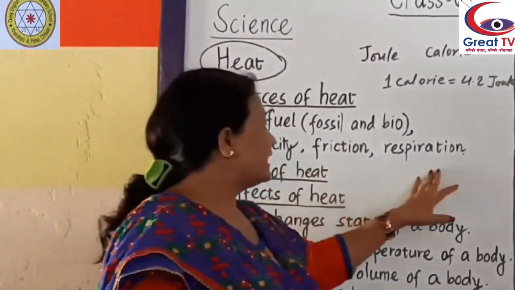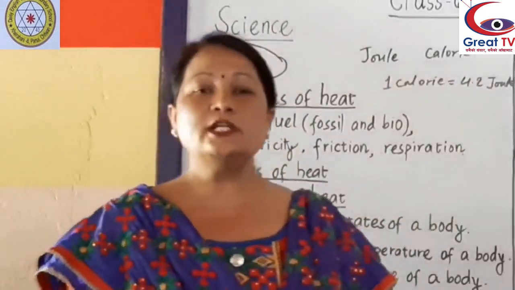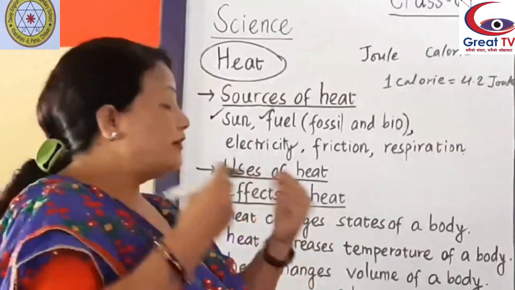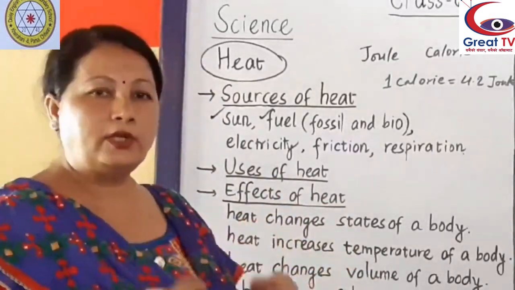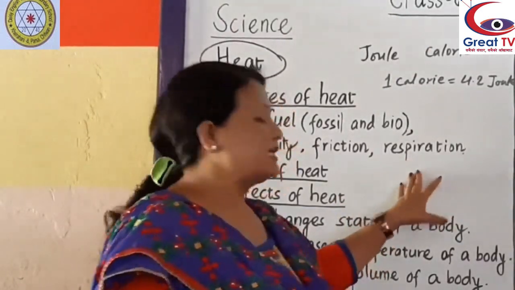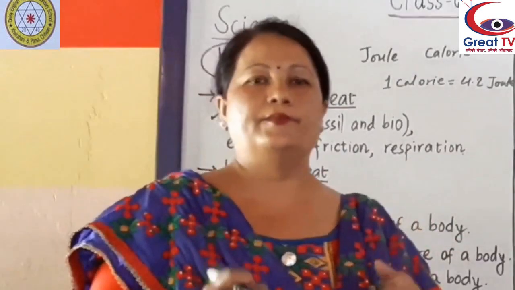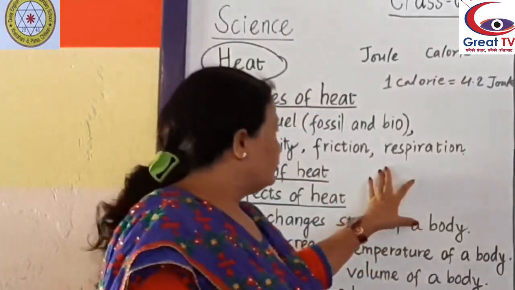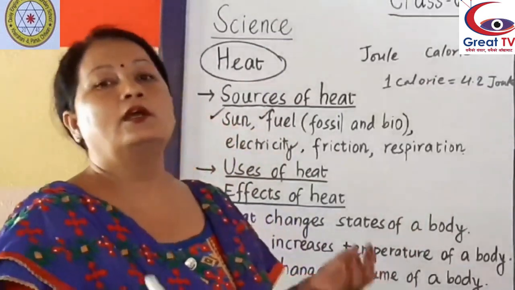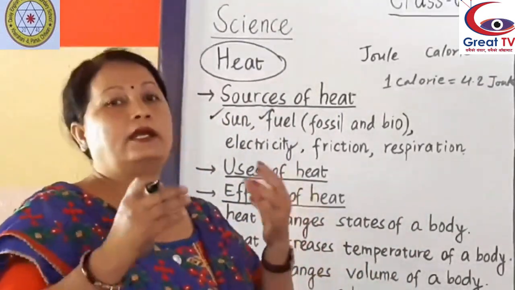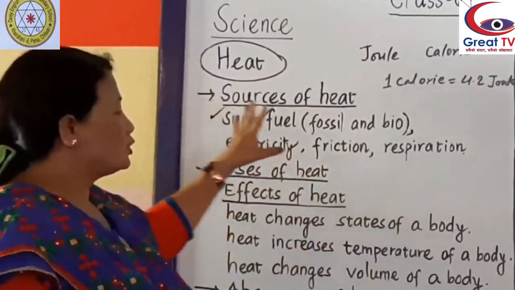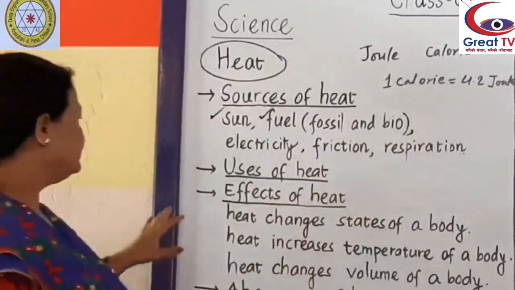Now the next topic is respiration. Oxygen burns the food inside the cells of our body and gives energy and keeps our body warm. This process is called respiration. In this process, our body gets warm. What happens when this process is stopped in our body? Our body becomes cold and we die. So respiration is an important source of heat in our life.